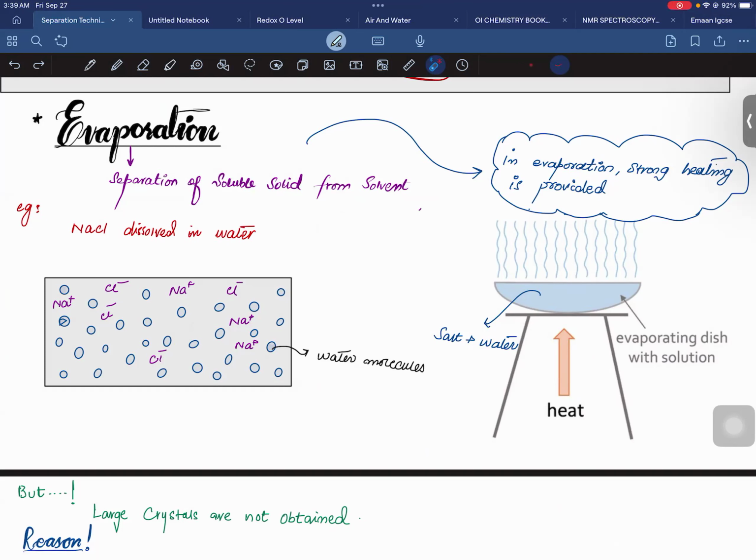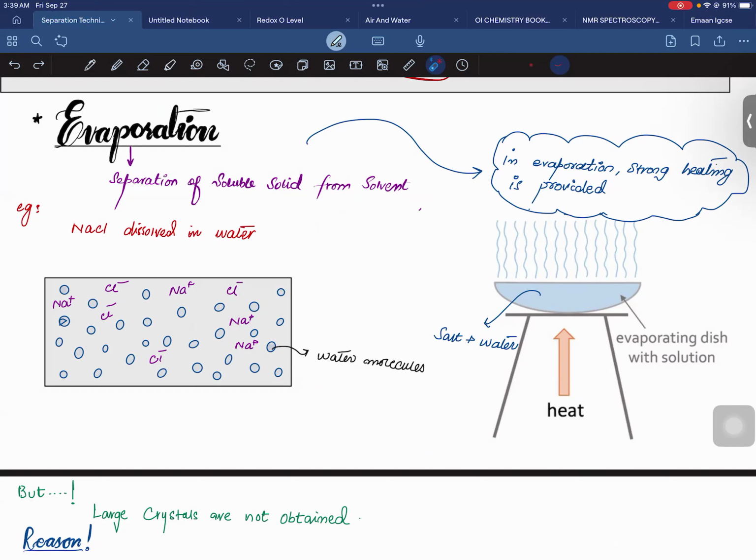The salt that we have separated as a result of evaporation would be impure. If someone says, sir, if the salt is impure there would be some impurities, I would say yes. Then he is supposed to ask, why don't you separate the impurity from this solution?